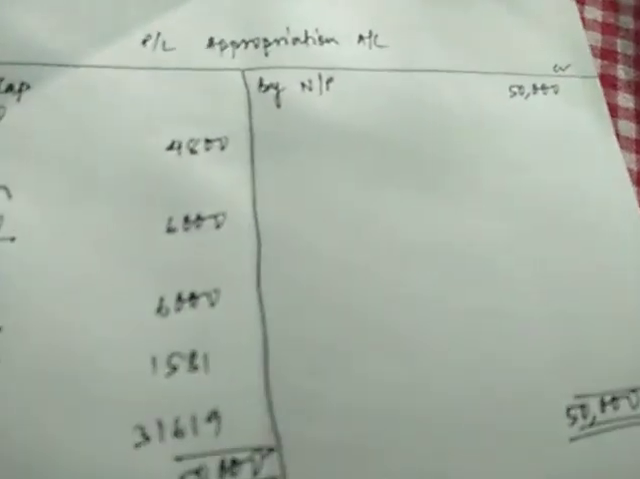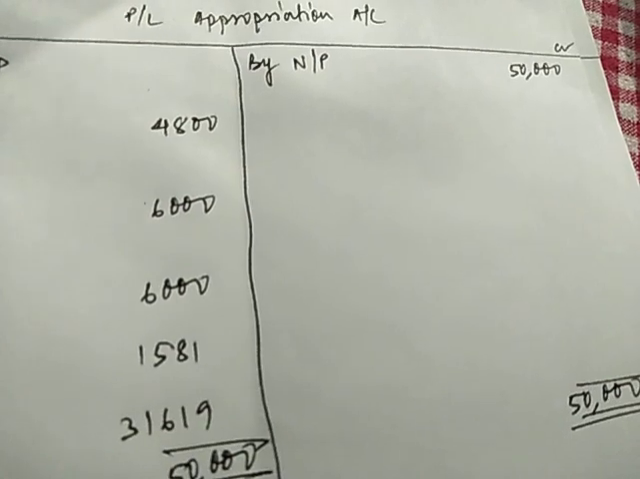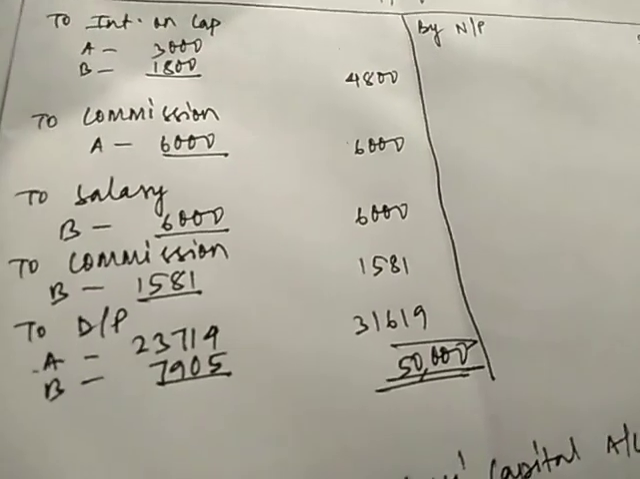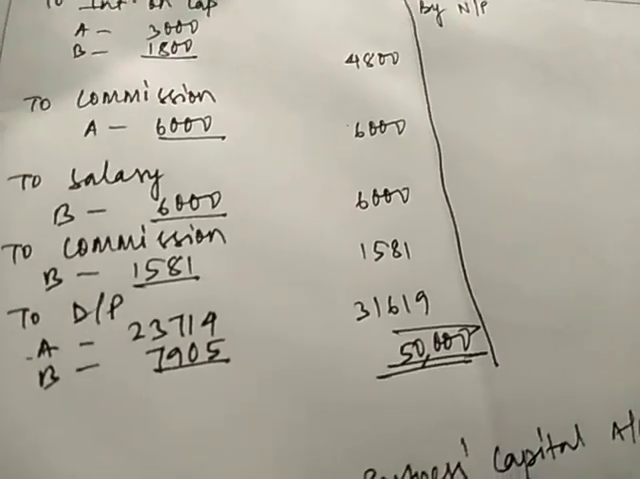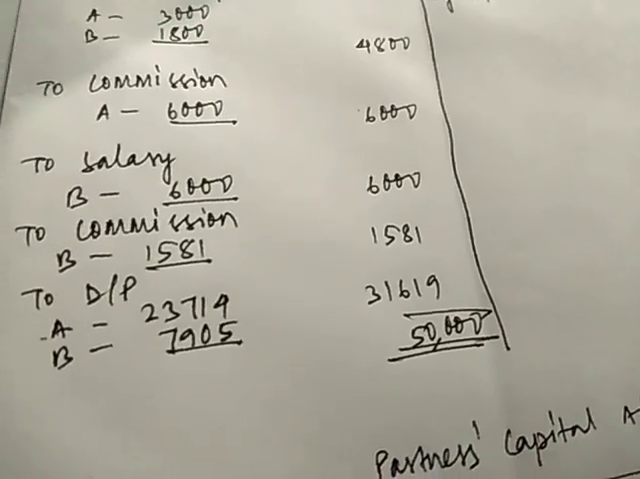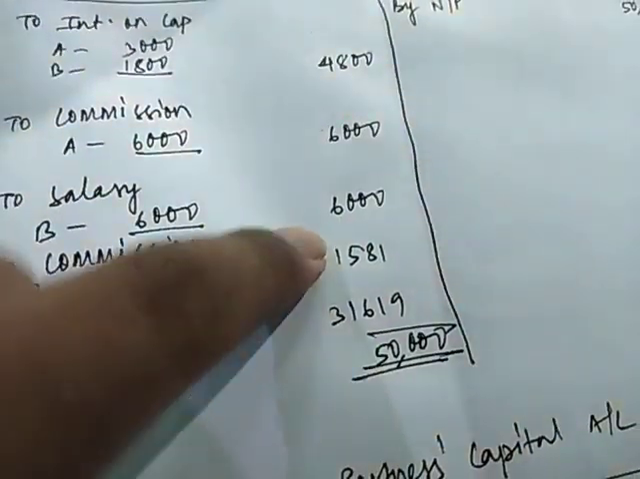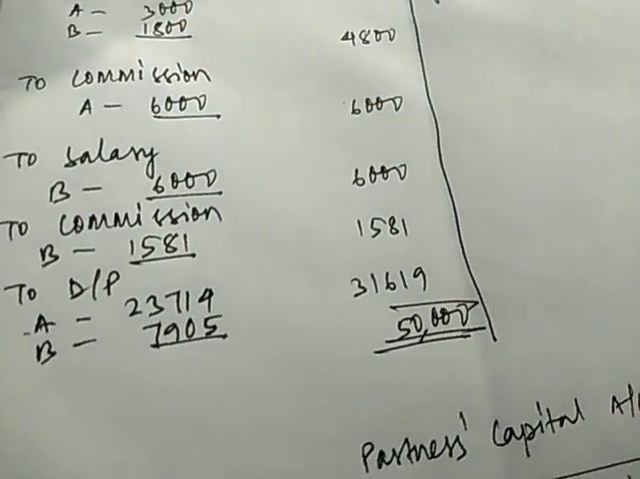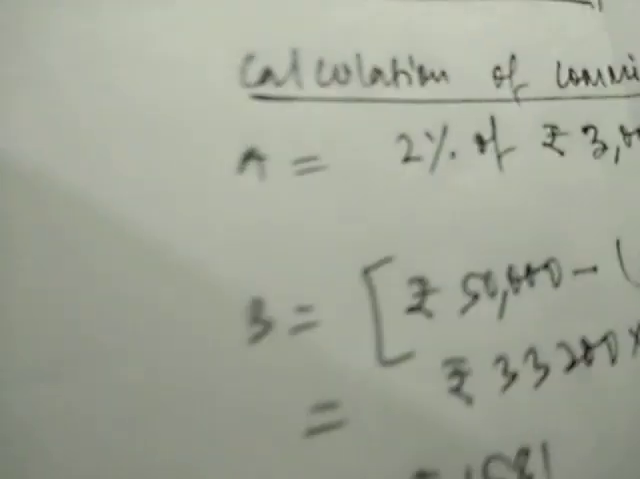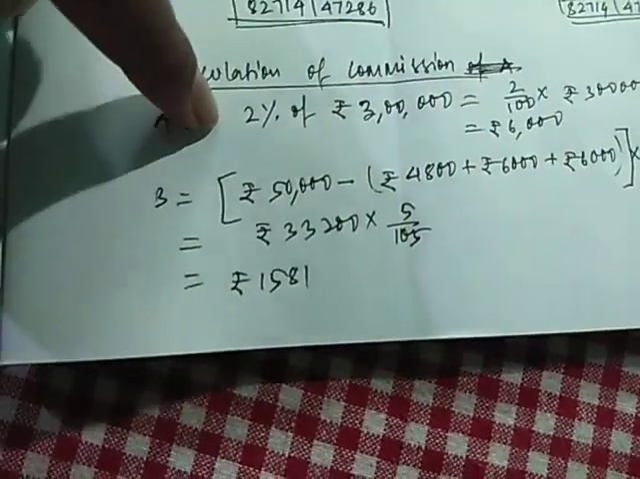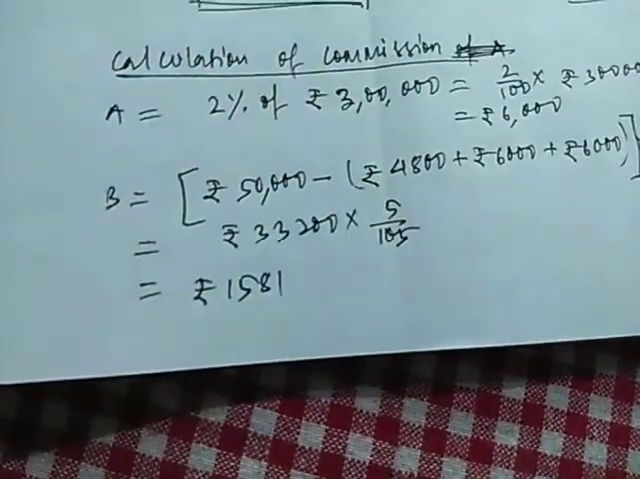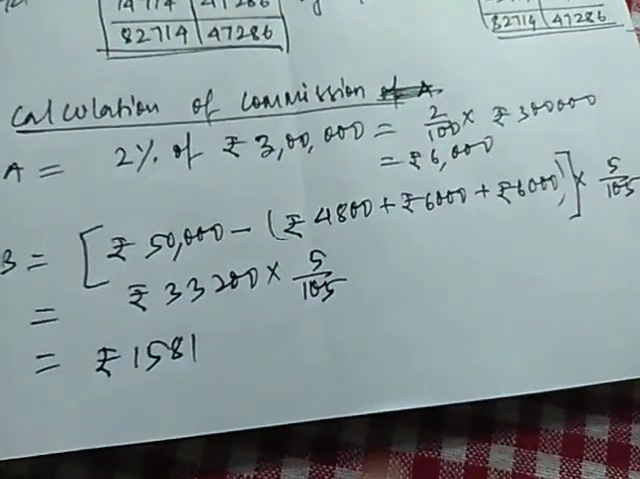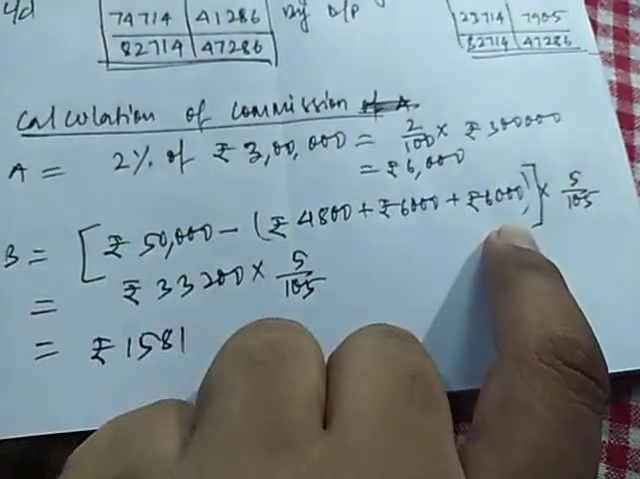So how we will do this? From the net profit, that is 50,000, out of that, we'll deduct the interest on capital, that is 4,800. We'll also subtract the commission of A, that is 6,000, and we'll also subtract the salary of B, that is 6,000. These three items, 4,800, 6,000 and 6,000, we will be deducting from the net profit of 50,000 that I have shown here. You can see it here also. Commission of B was 50,000 minus 4,800 plus 6,000 plus 6,000. All the three items will be subtracted from 50,000, and on that amount, whatever will be the remaining amount